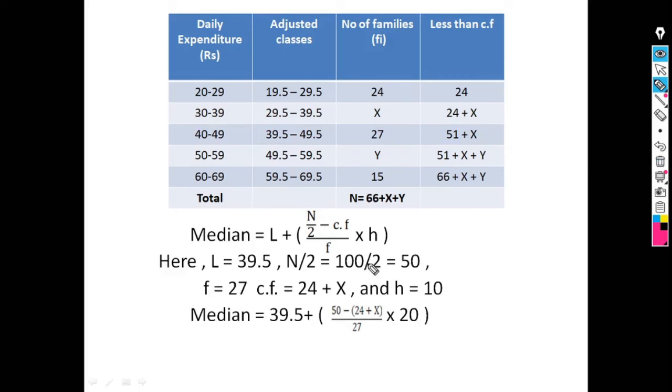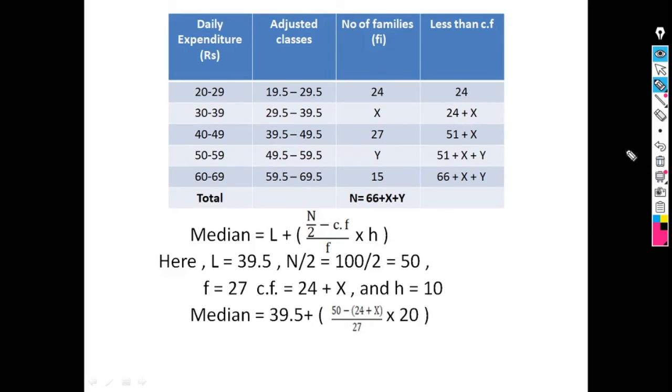It is already given. So 100 by 2 is equal to 50. f is the frequency of the median class, so its frequency is 27. Cf is the cumulative frequency just preceding the median class, so it is 24 plus x, and h is the class width, which is equal to upper limit minus lower limit, that is 10. So just substitute these values. Median is equal to L is 39.5 plus n by 2 is 50, minus Cf is 24 plus x upon f is 27 into h is 10.